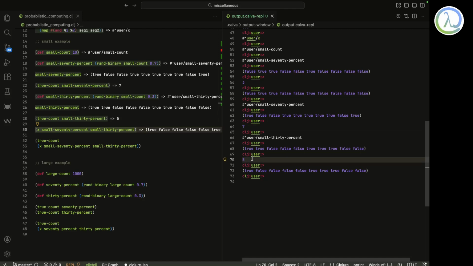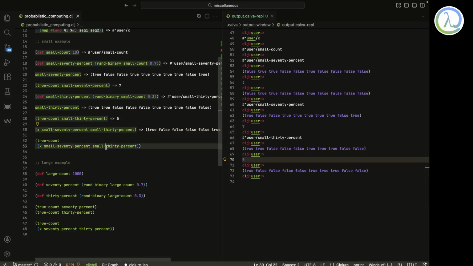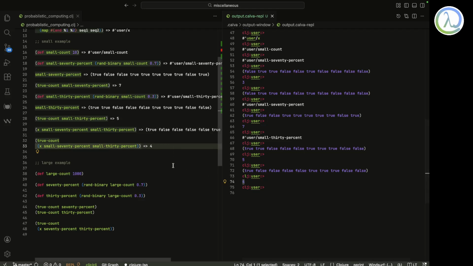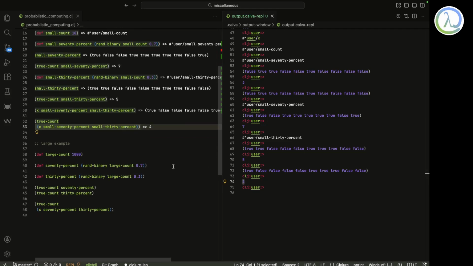The thing is, you are able to set the temperature, and for large enough values it should be very accurate. So for true count it's not going to be so accurate. 0.7 times 0.3 should be 0.21, so it should be like 0.2, or 2 out of 10. Over here we are just getting 4 out of 10. So that's not so good, but yeah, that's okay, right?